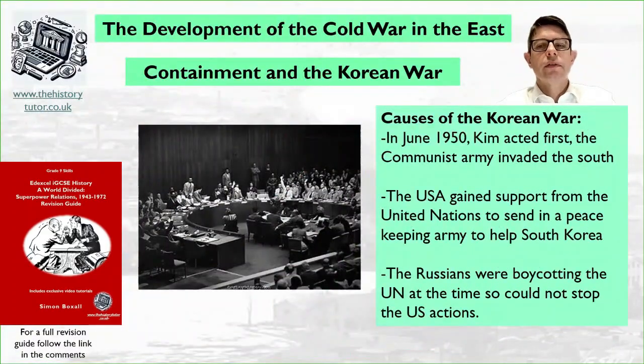So moving on with the causes of the Korean War. By June 1950, Kim acted. He invaded the South and tried to make it communist. The USA were unhappy with this, and they went to the United Nations, the peacekeeping body for the world created after the war, to try and solve this. They wanted to send an army into South Korea to free it from the northern invasion. Luckily for the Americans, the Russians were boycotting the United Nations due to the United Nations not accepting Mao's China, and therefore they couldn't vote against this UN action. Russia would have had a veto vote because they were one of the Security Council members if they were in the United Nations at that time.